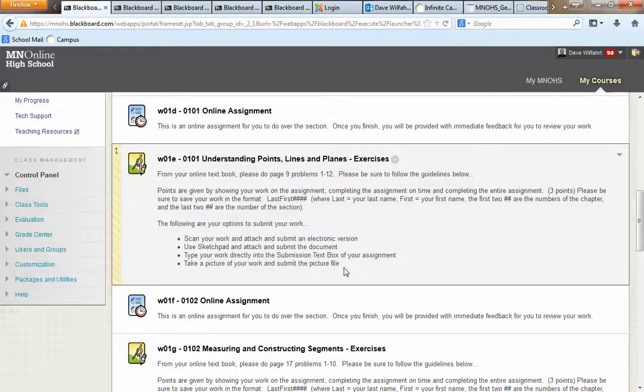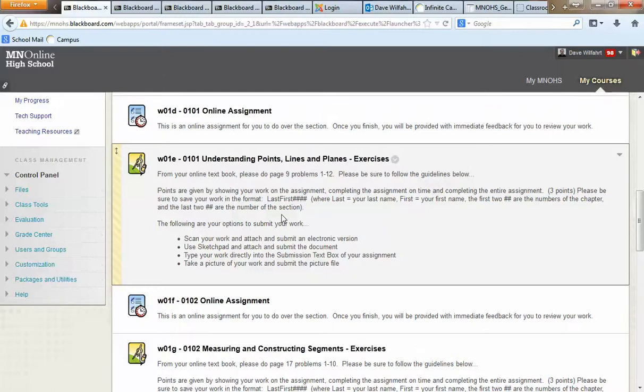If you do take a picture, a lot of people have smartphones or cell phones or digital cameras or whatever, and they prefer just to write their work on paper and then take a picture of it and then send it to me that way. That's fine as well. Just make sure that your picture is clear enough so that I can read your work. One of the things that helps, again, is that you put your name on it and the chapter and the section.